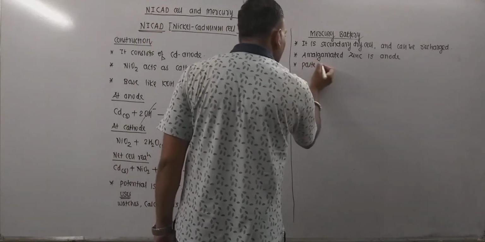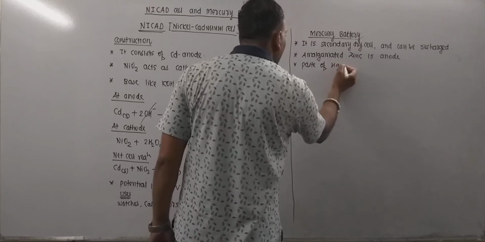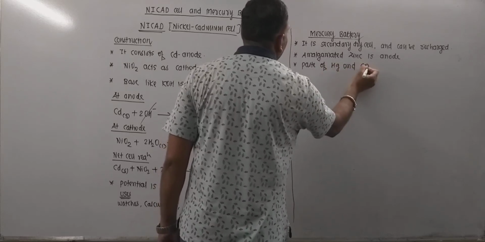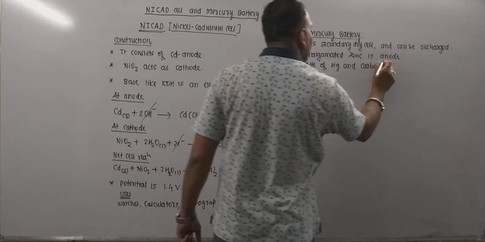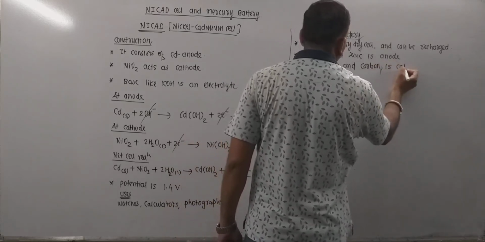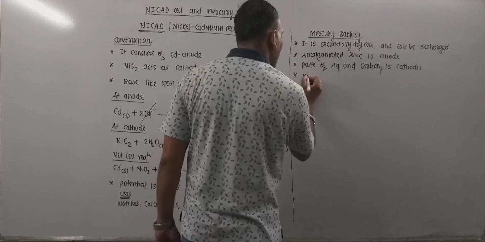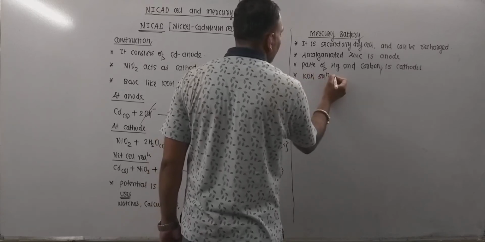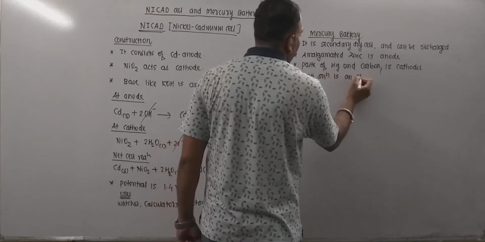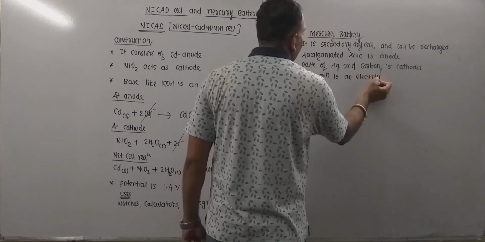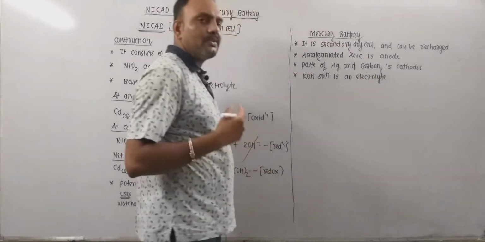The paste of mercury and carbon serves as cathode, and KOH solution is the electrolyte used in this cell.